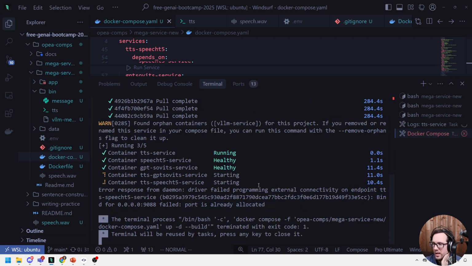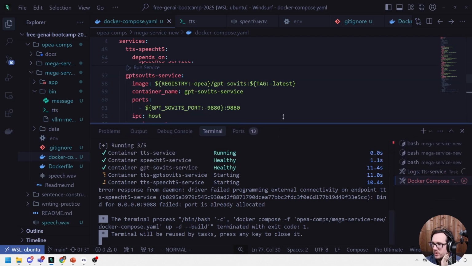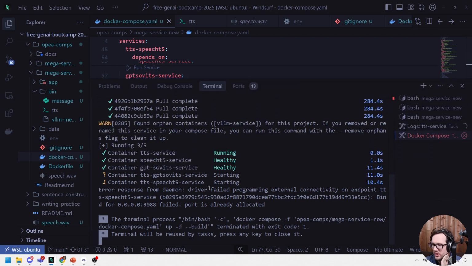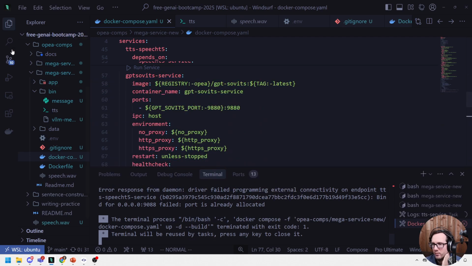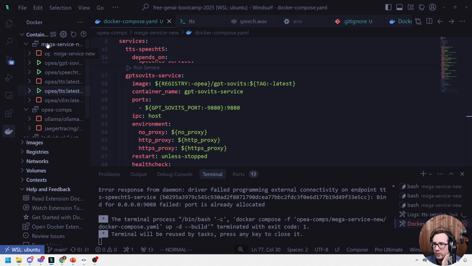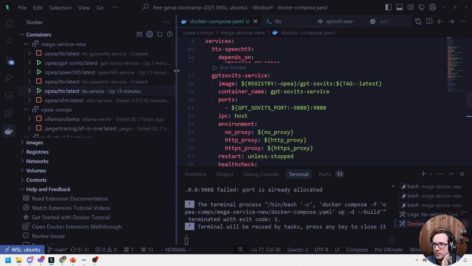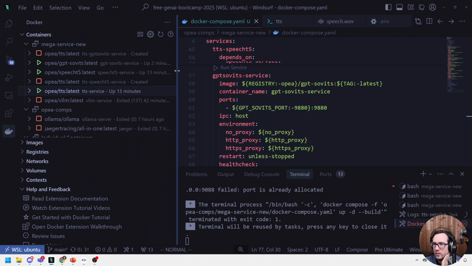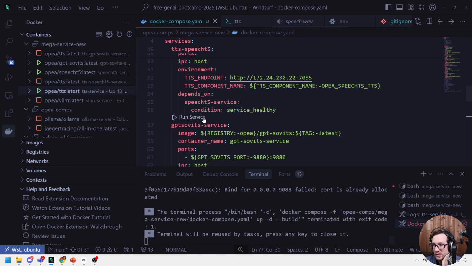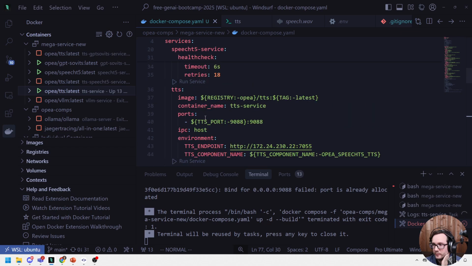It says port is already allocated. So we do have a port issue, which is not a surprise here. What port in particular is it complaining about? So here we have TTS service, speech 5 service, healthy, GOT service. And then we'll try to do the TTS one. It had an issue. So maybe we have to remove one of them out of here. I'm going to go over here and just, what do we have running? I mean, everything that needs to be running seems to be running.